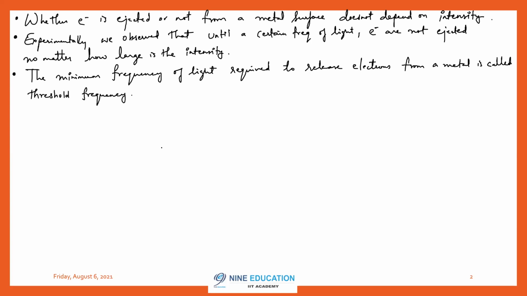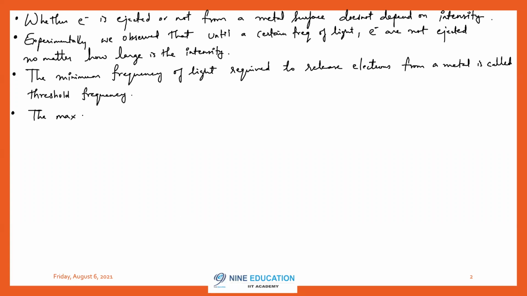Then what is threshold wavelength? Can you define threshold wavelength? Threshold frequency is the minimum frequency. For threshold wavelength, you have to write maximum wavelength.